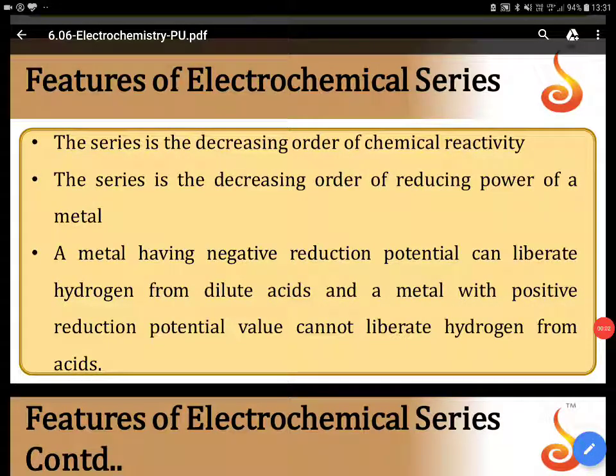Yes, children. Next application of the electrochemical series is that the series represents the decreasing order of reducing power of the metal. So let me elaborate this for you to understand it much more clearly.